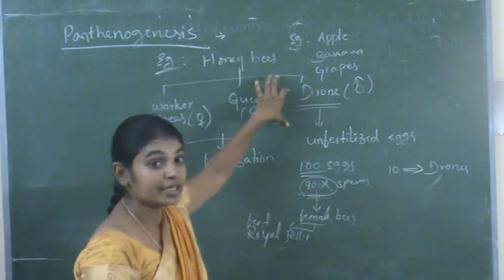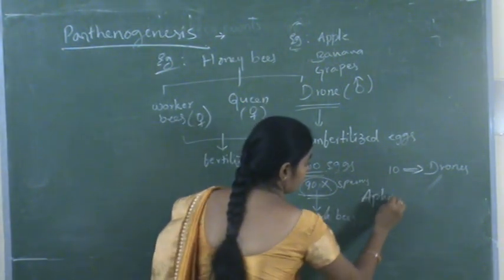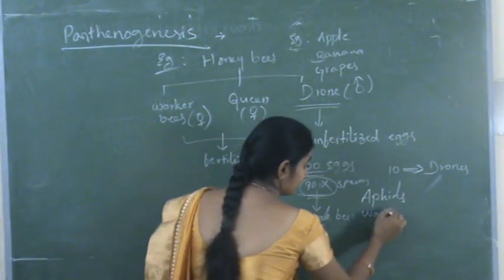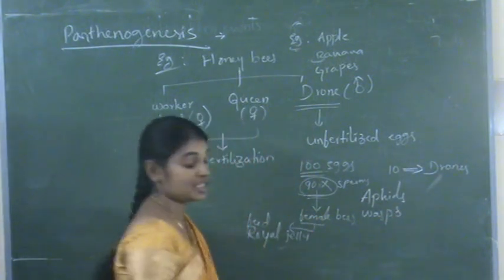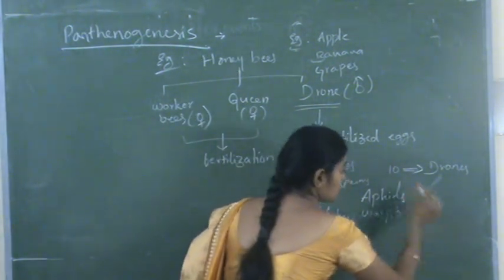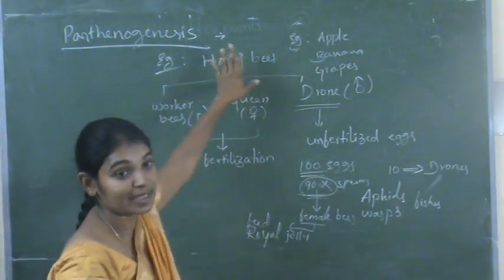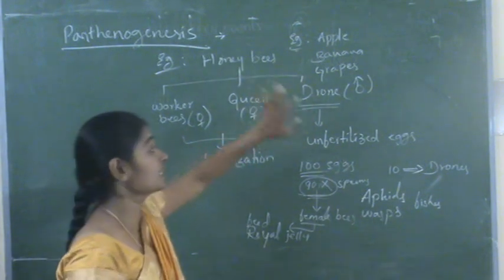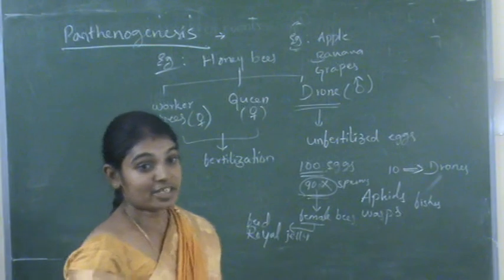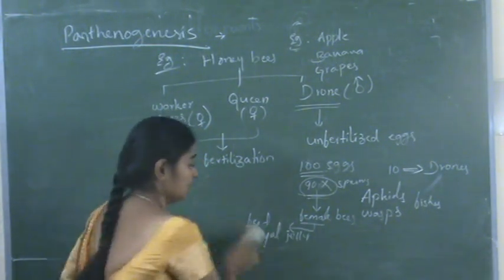In animals, there are also aphids, wasps, some insects, and even some fishes which are produced by the parthenogenesis process. It is a special mode of sexual reproduction. So by this, your first chapter, reproduction in organisms, has been completed.